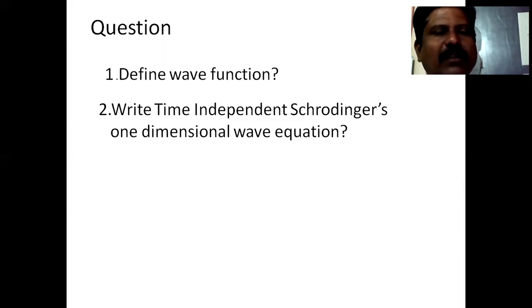That wave has some expression, and that equation was derived by the scientist Schrodinger. That is the time independent Schrodinger wave equation. In the next class, we will discuss the physical significance of the wave function.